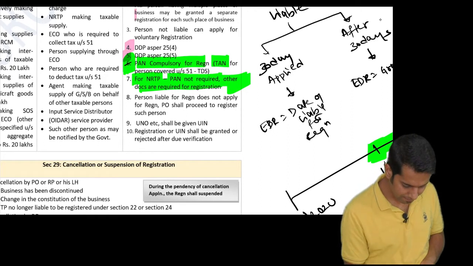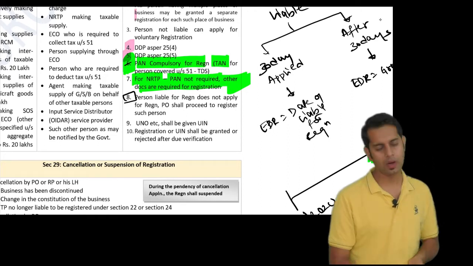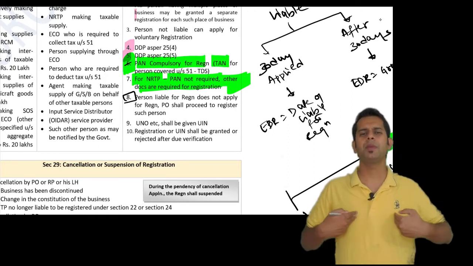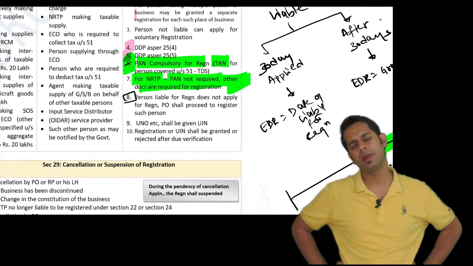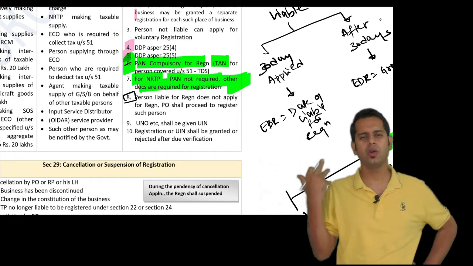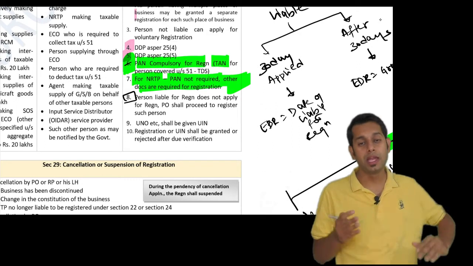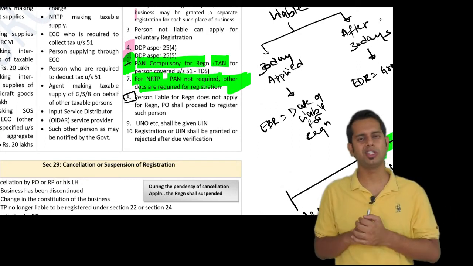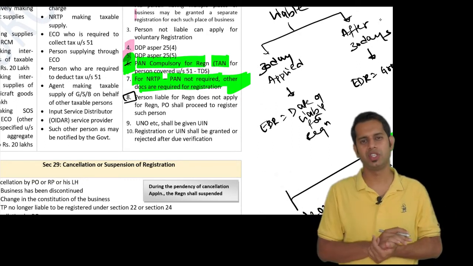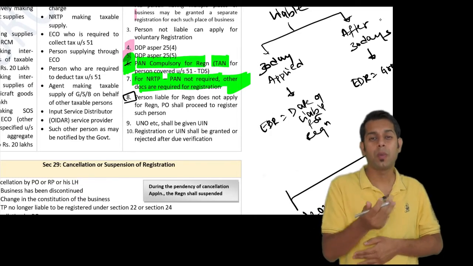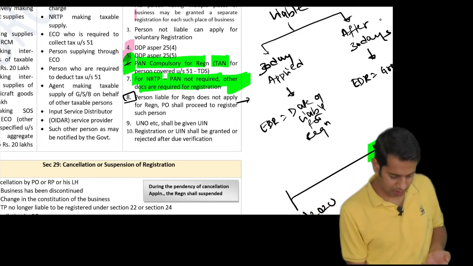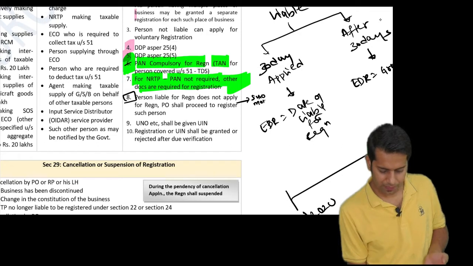Then, say for example, I am a person who is liable for registration, but I don't apply for registration. Just like that, I don't want to apply. What will happen? If you are a person who is liable for registration and you don't apply, the department, the proper officer, may suo motu apply for registration.